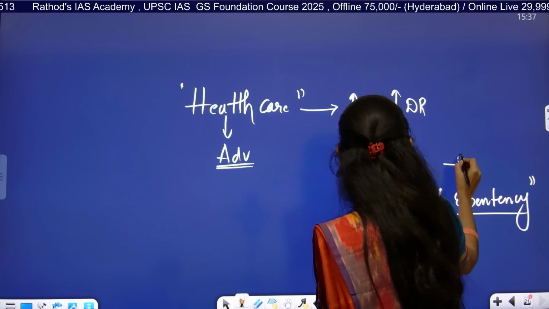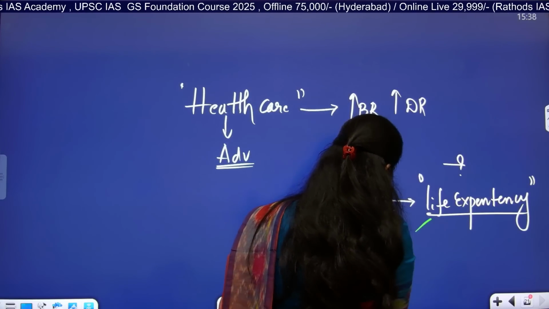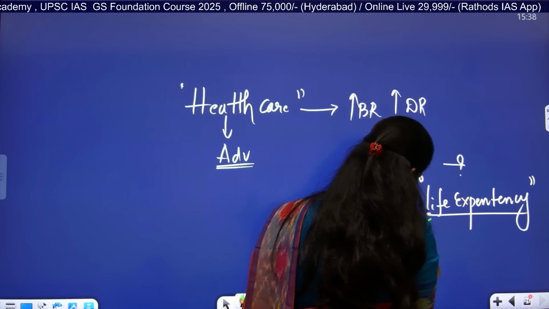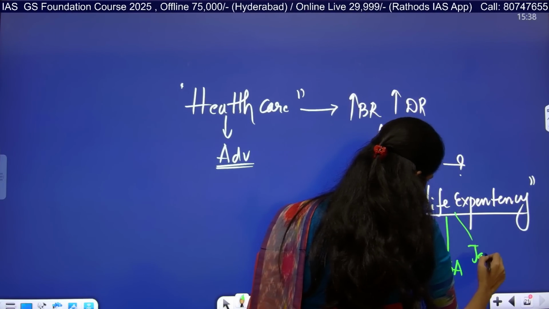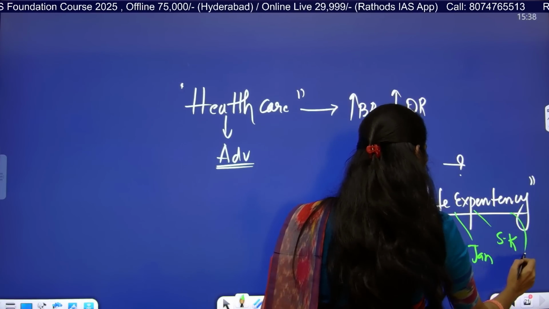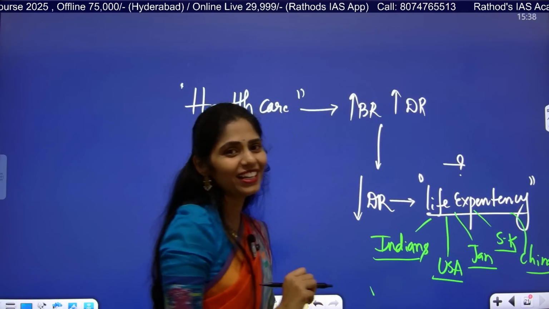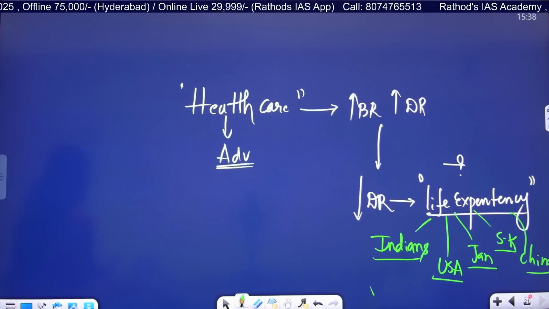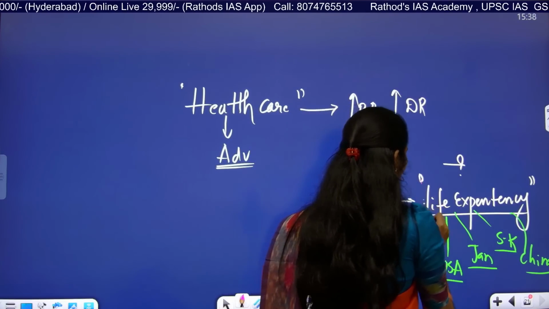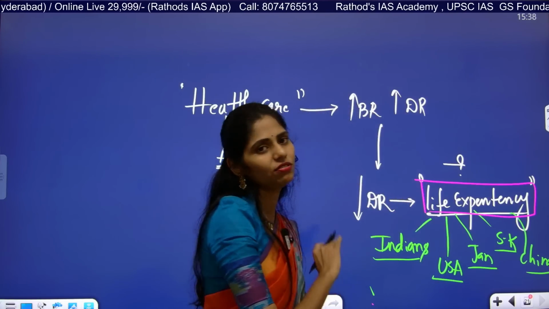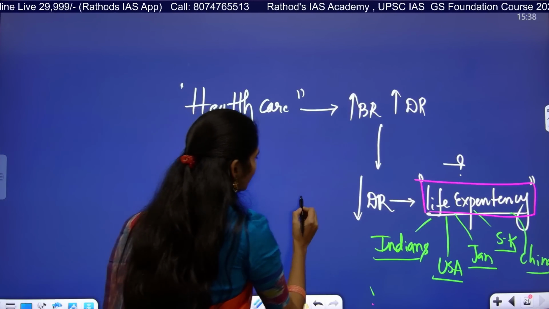So see the life expectancy of India. Take down the life expectancy of Indians, and the life expectancy of Americans and Japanese, and you have to see Koreans and Chinese. So if you see these countries, then you can use this data when you are writing your essays. Here, one important thing you have to focus on is that there is an increase in life expectancy in India after we got independence. Now tell me what advancements we made to decrease this death rate.